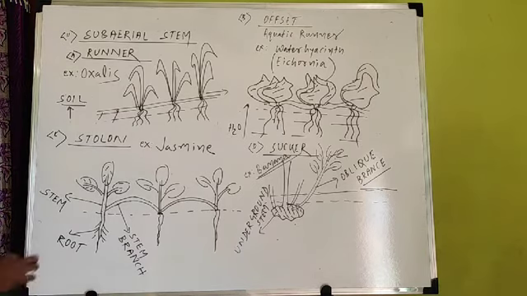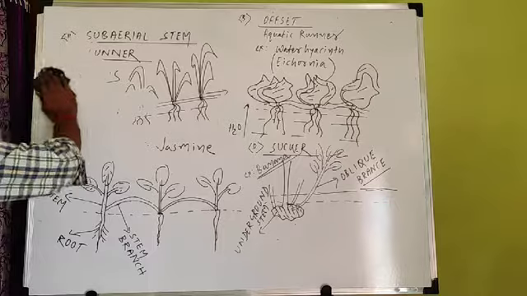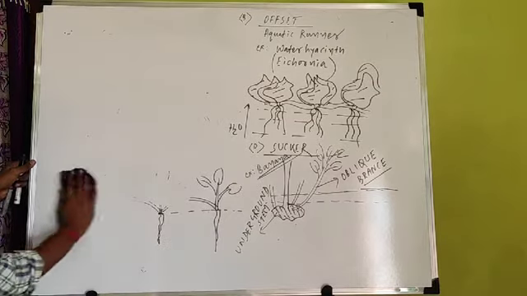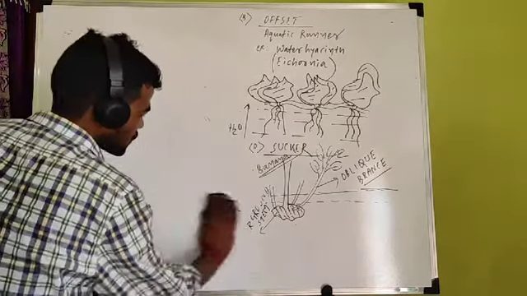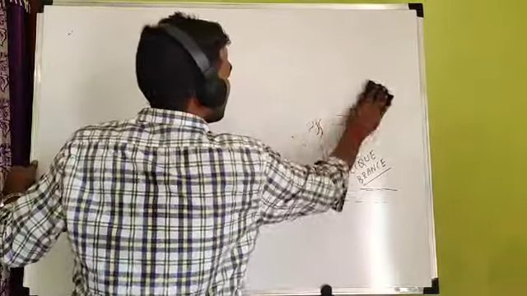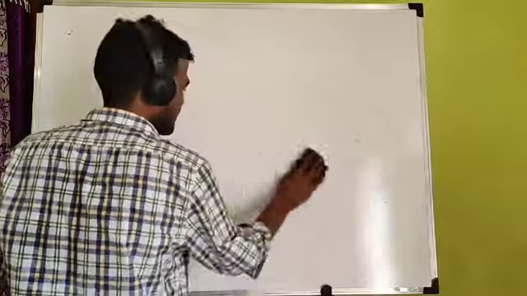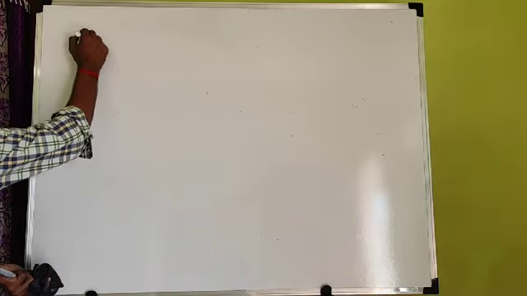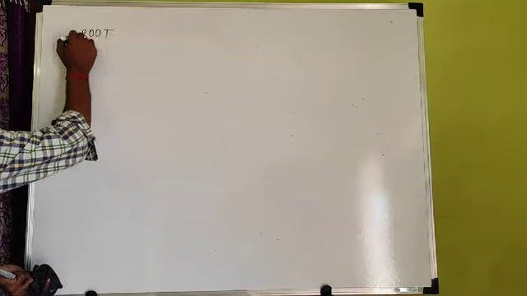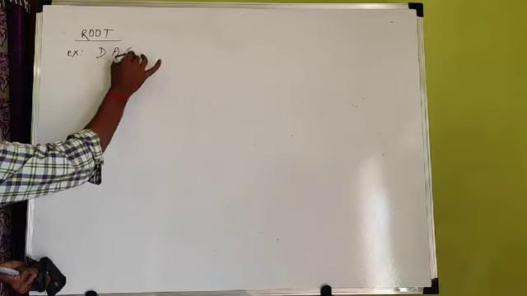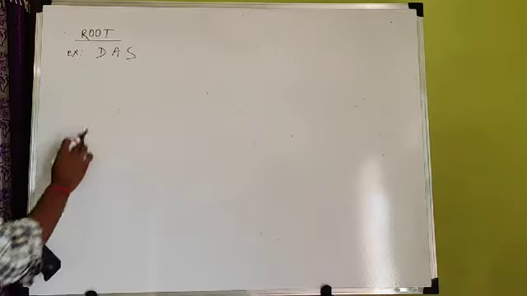Now we will move towards the next part, that is leaf and root. Already you have discussed leaf and root. Again I am summarizing in short so that you can be better clarified about the vegetative propagation by root. Now stem is complete. Vegetative propagation by root. Because vegetative propagation takes place not by seed, only by root, stem, leaf. Now vegetative propagation by root. The best example of root is DAS, or SAD, whatever you can remember, SAD or DAS.